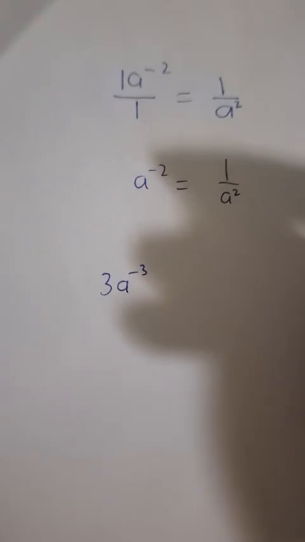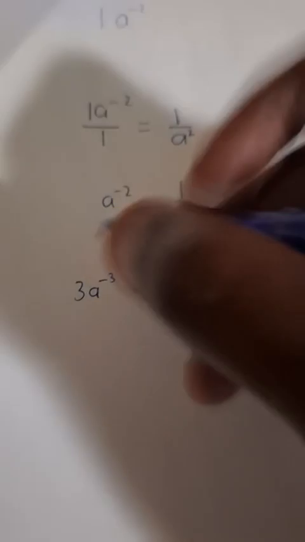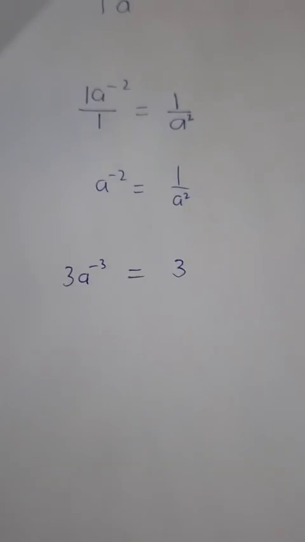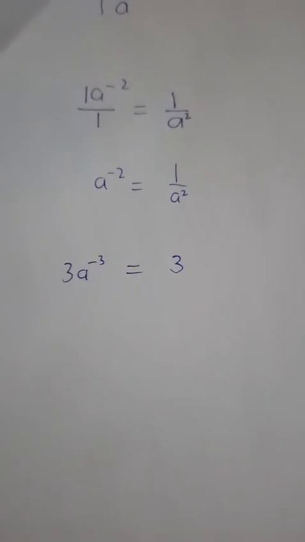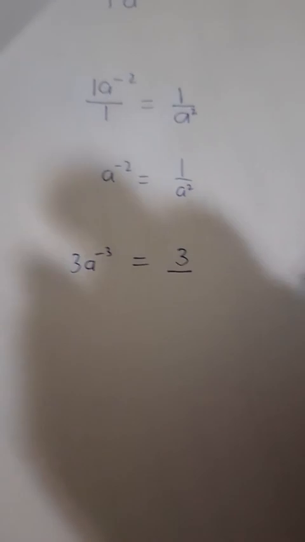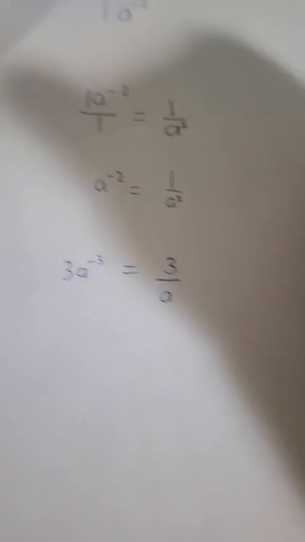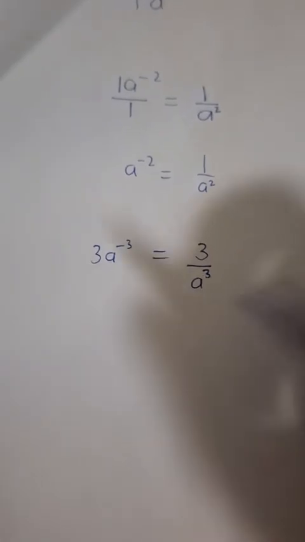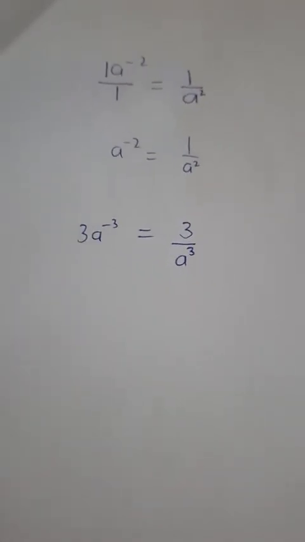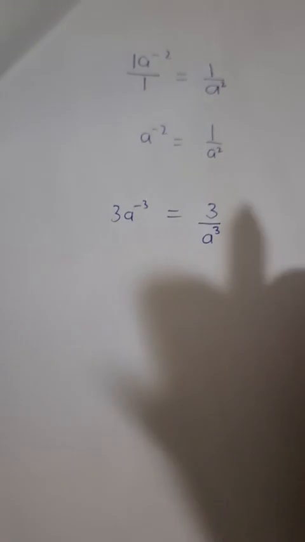No. So the 3 is stationed in the numerator because it's not affected. The a changes position from numerator to denominator, and then its exponent changes from negative to positive. Therefore, the answer is 3 over a to the power 3. Guys, are you seeing this? I hope you are seeing this.